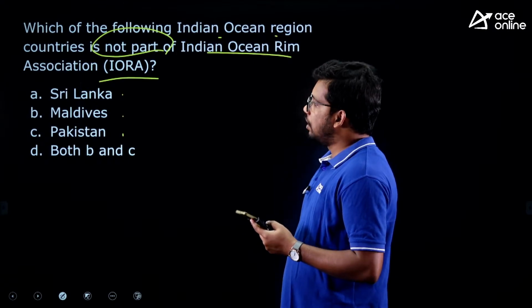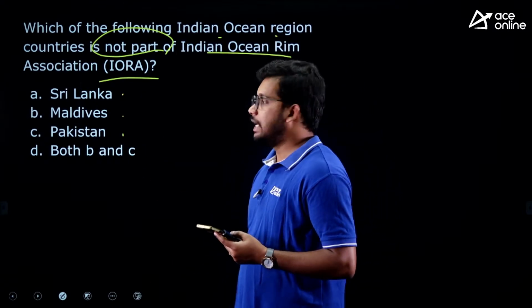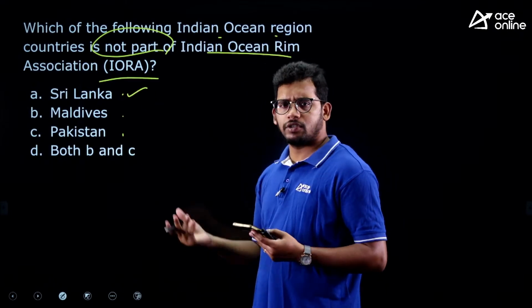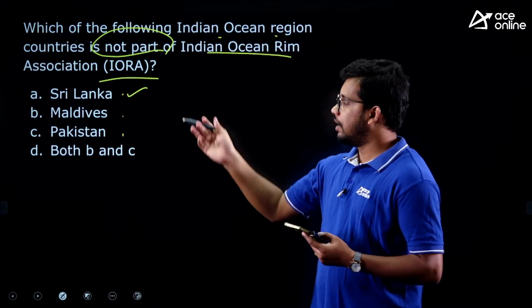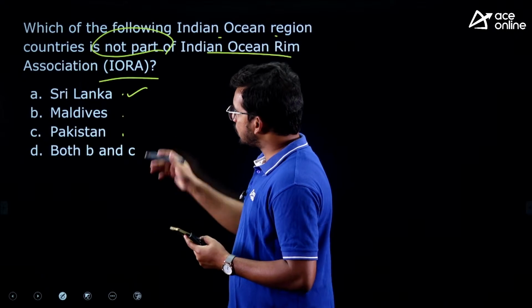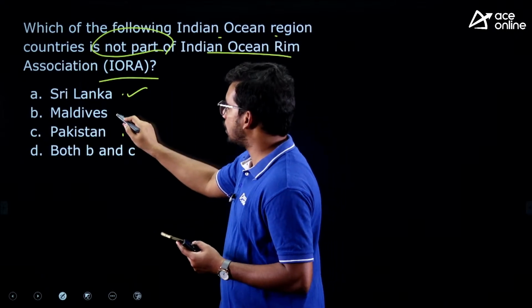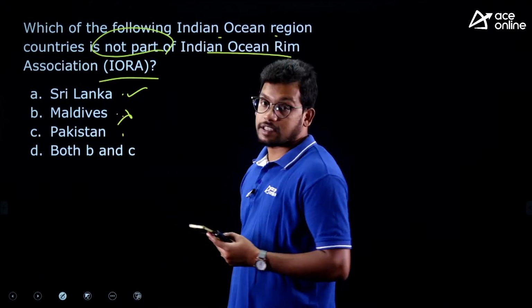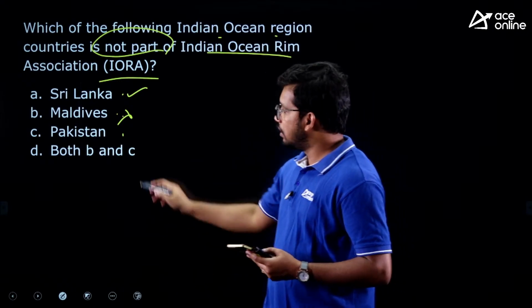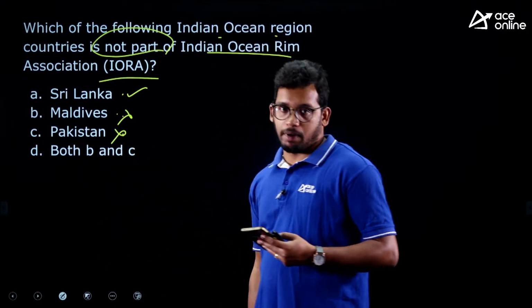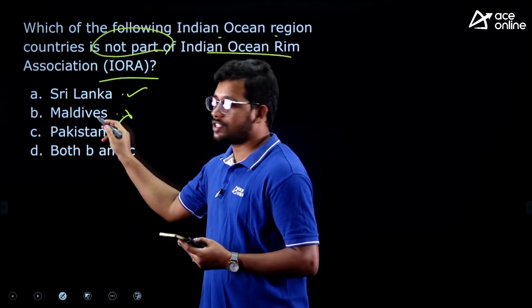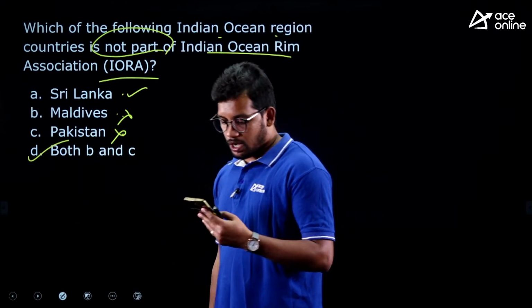I want answers. First one, Sri Lanka is part of this agreement. It is a friendly country, and of course the Indian Ocean Rim Association is managed by India and it has joined. So the first one is correct. They are asking which is not part. Maldives, yes, Maldives is not part. Mauritius is part, but Maldives is not. Pakistan is also not part. Pakistan is an enemy country to us, and still it is not part. So answer is D.